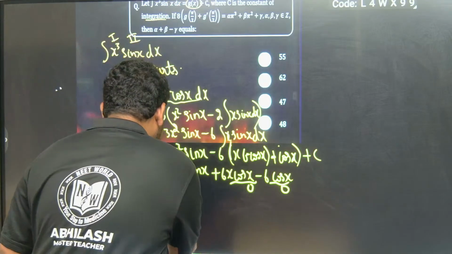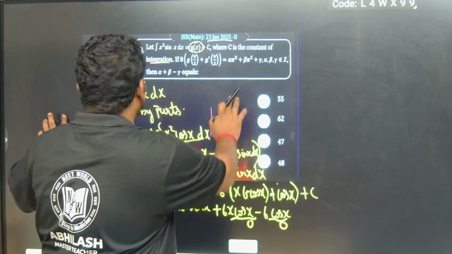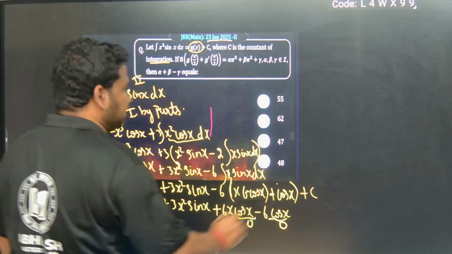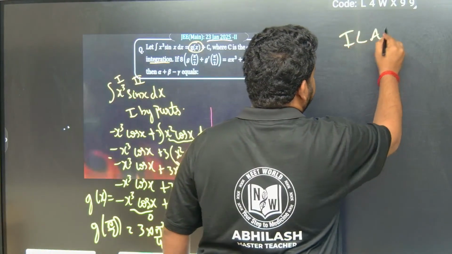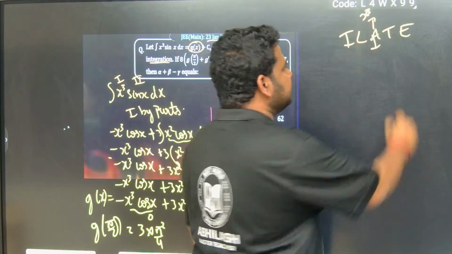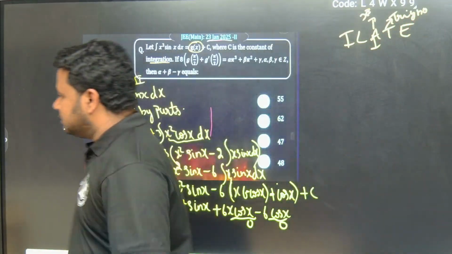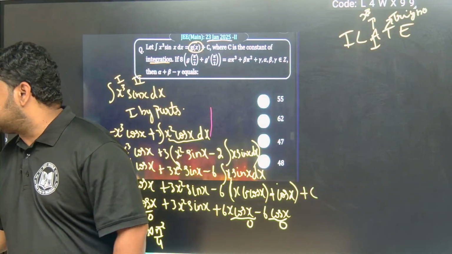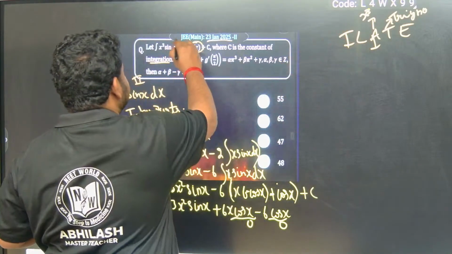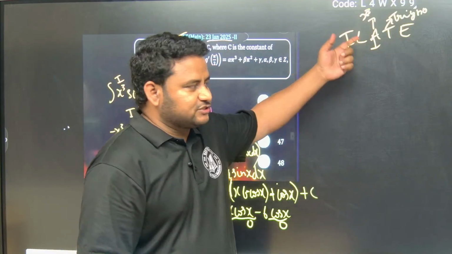Now we have to find, be careful here. According to IIT, x cube is algebraic, and trigonometry will come second, after algebraic. Whoever is asking the question, according to IIT, trigonometry should come second. Here algebraic is x cube and trigonometry is sin x, which should come after algebraic. That is why sin x is the second function and x cube is the first function. I hope you got it.